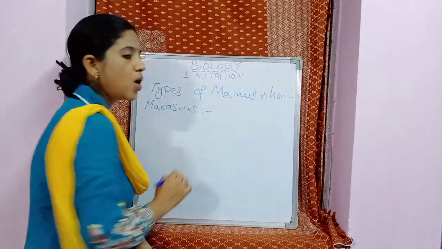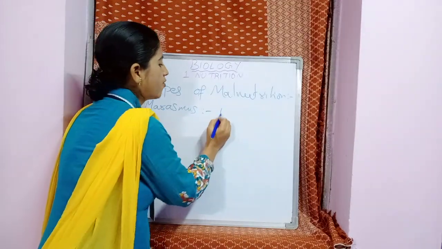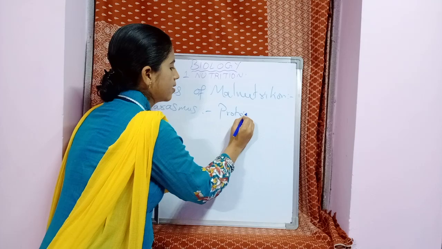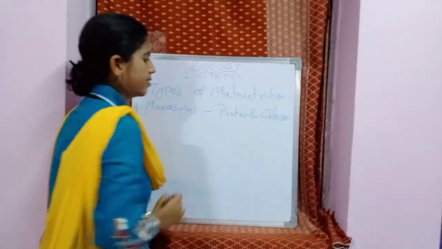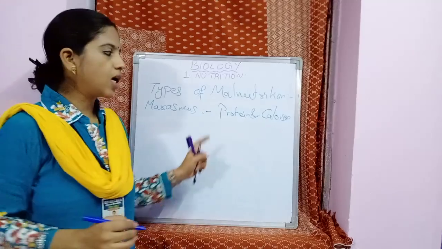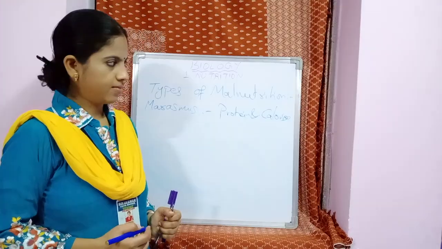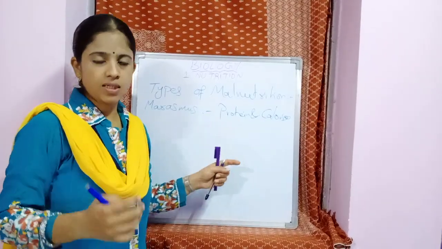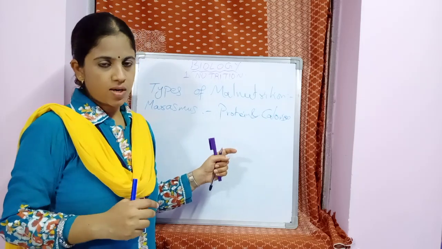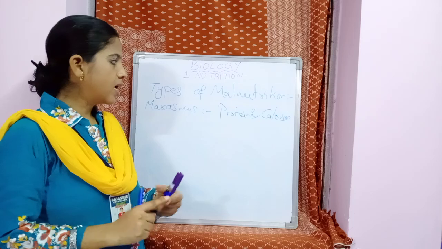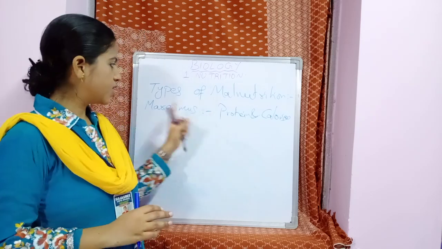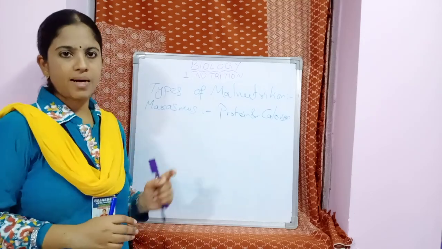Marasmus is due to both the deficiency of protein and calories in the diet. So it is called protein calorie malnutrition. I have discussed the three types: protein malnutrition, calorie malnutrition, protein calorie malnutrition. So for protein calorie malnutrition, the best example is marasmus.